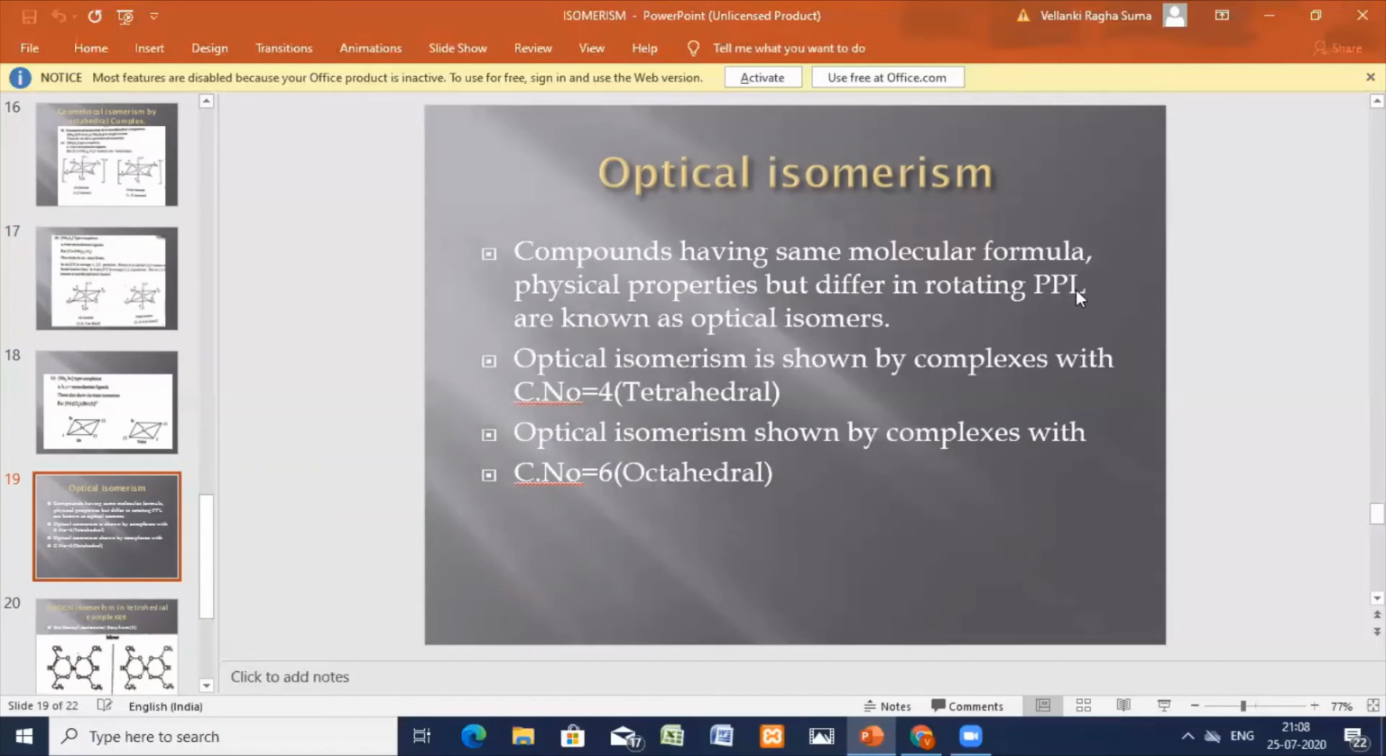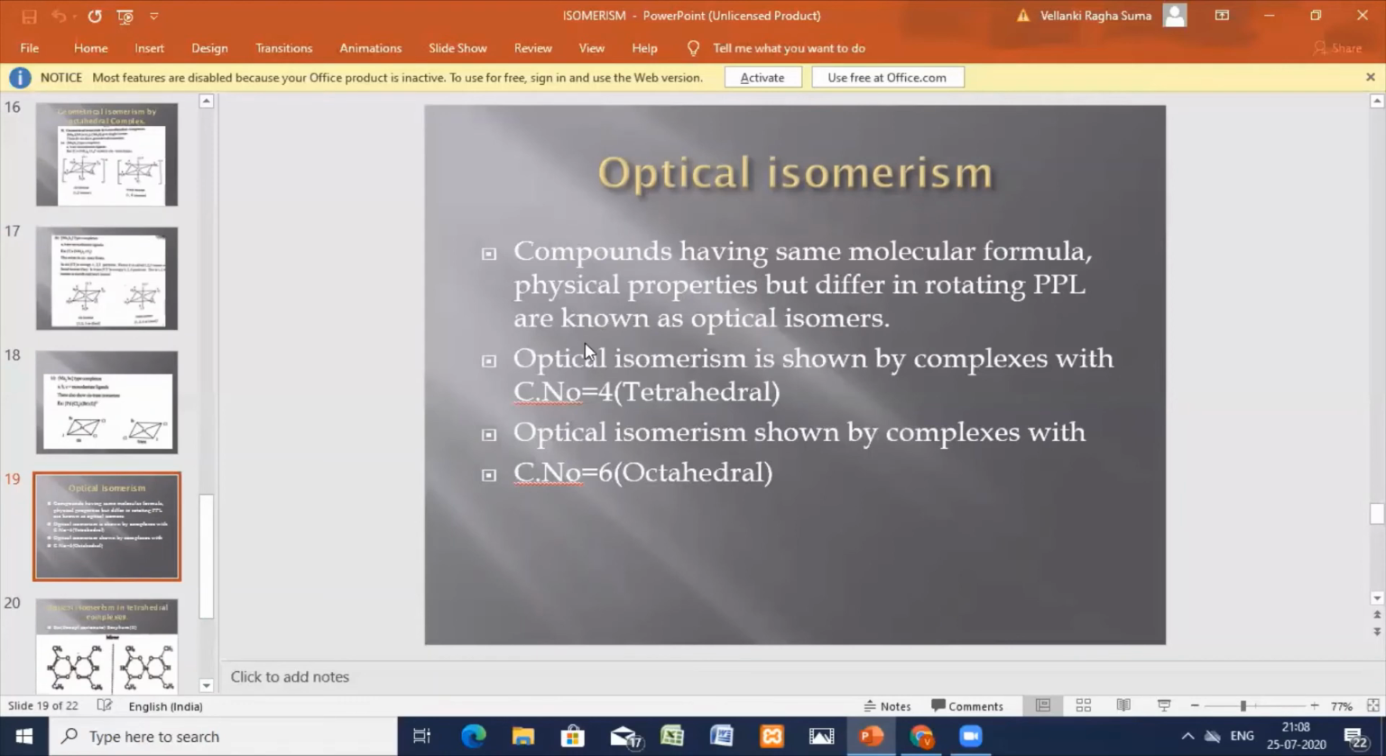Plane polarized light is monochromatic light, which is in a single direction. So here, optical isomerism: they differ in the rotation of the monochromatic light, plane polarized light. Such compounds are called optical isomers. Compounds with the same formula, chemical and physical properties, differing in rotating the PPL are known as optical isomers, and the phenomenon is called optical isomerism.